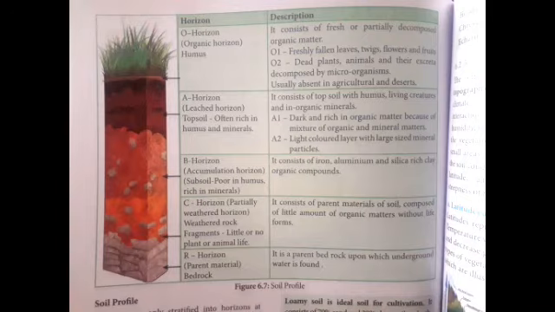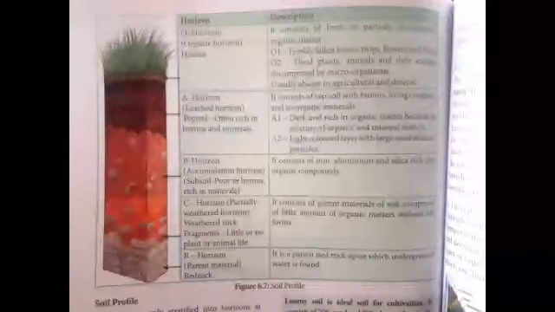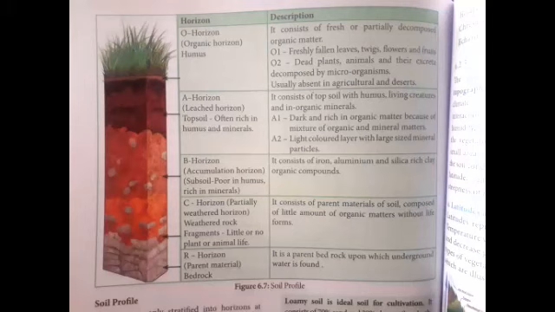Okay, quick revision. What is a soil profile? It is commonly stratified into horizons at different depths, and it consists of physical, chemical, and biological properties. The succession of superimposed horizons is called the soil profile. It consists of O horizon, A horizon, B horizon, C horizon, and R horizon.